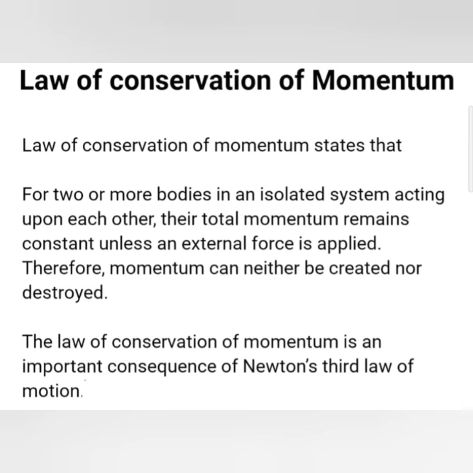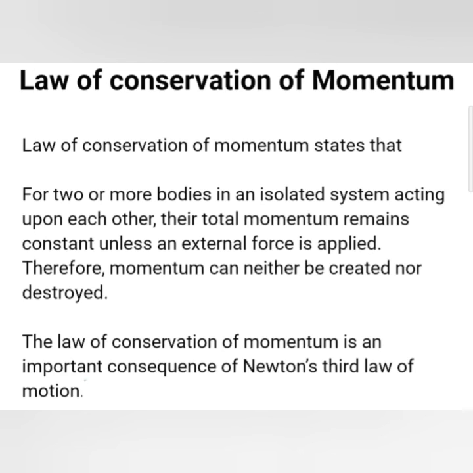What is the law of conservation of momentum? Consider a system consisting of two bodies A and B of masses m1 and m2 respectively, and they have initial velocities u1 and u2, and u1 is greater than u2. Let these bodies collide with each other for a small interval of time.